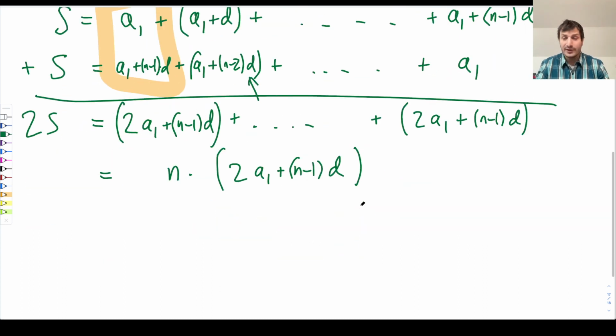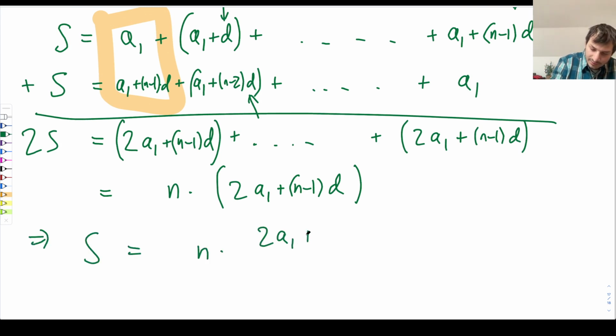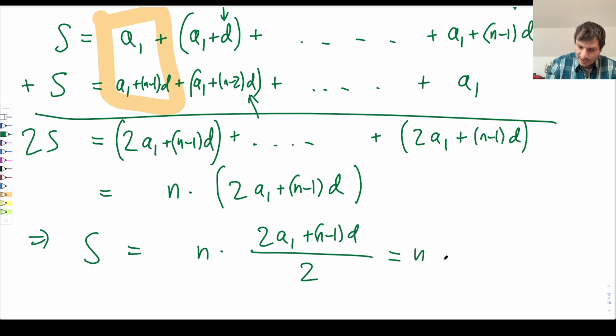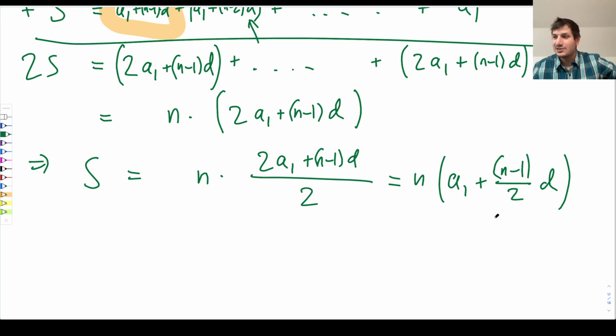Okay, and therefore 2S is this, and therefore S is equal to n times 2A1 plus n minus 1 times D, divided by 2. And I'm going to just rearrange this a bit: n times A1 plus n minus 1 divided by 2 times D. I'm going to write it like that. So the sum of an arithmetic sequence is this. This is in the notes, result 37. So if you want to go to page 338 and check it out, in the notes they don't explain why. So that's why I'm explaining to you why.